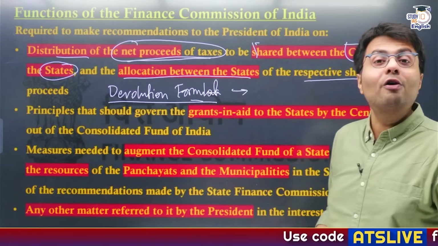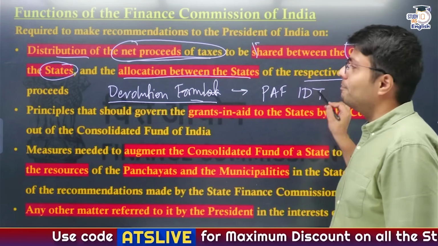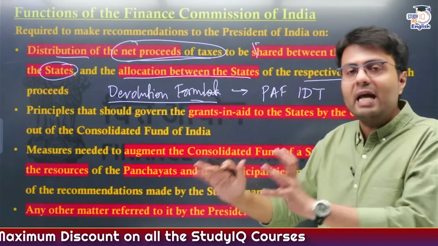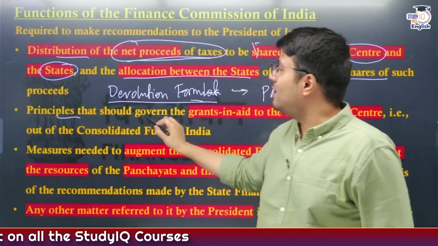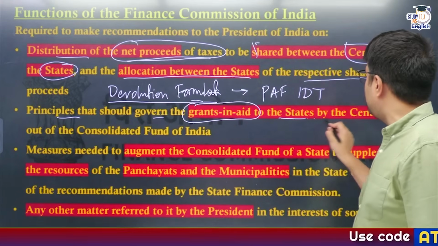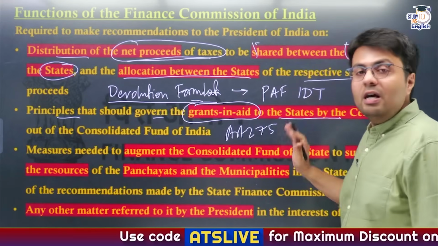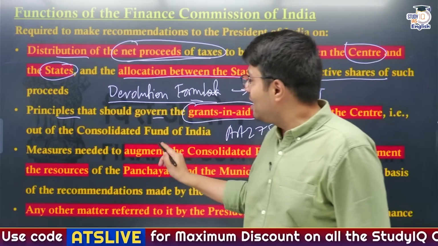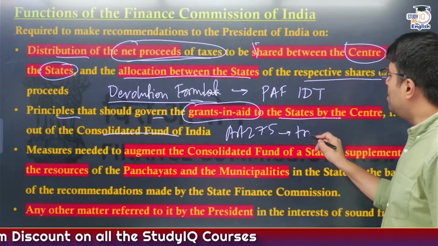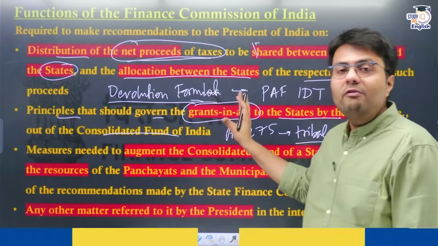And what is the mnemonic of devolution formula? Pakistan Air Force, India destroyed them. Understood? In addition to this distribution of taxes, the Finance Commission also sets the principle that will govern the government's decision to give grant in aid to certain states by center under Article 275, and this grant in aid by central government is given through Consolidated Fund of India, mostly for tribal welfare and development, right? So this is the purpose of giving grant in aid.